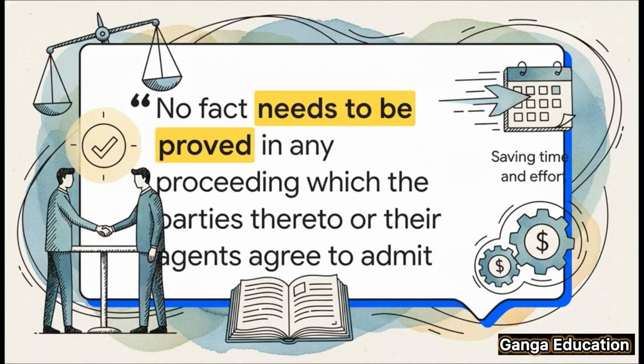The language of the Act itself is very straightforward. In simple terms, what this means is that in any legal case, if the parties involved or their agents agree to admit a certain fact, then there's no need to present separate evidence to prove that fact. This, of course, saves a huge amount of time and effort for everyone.